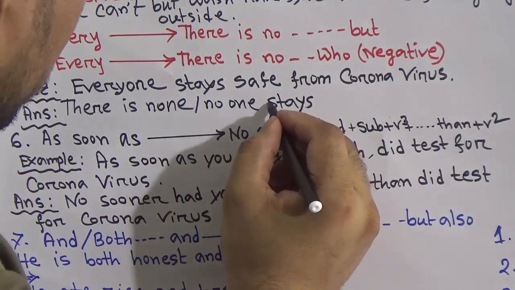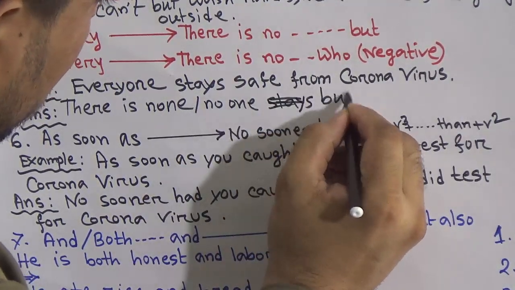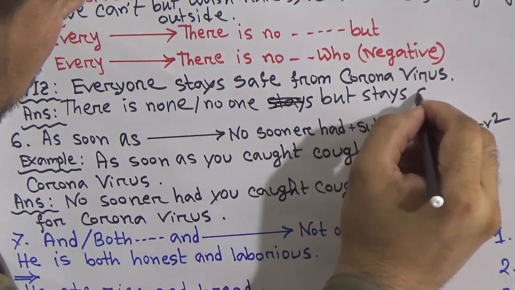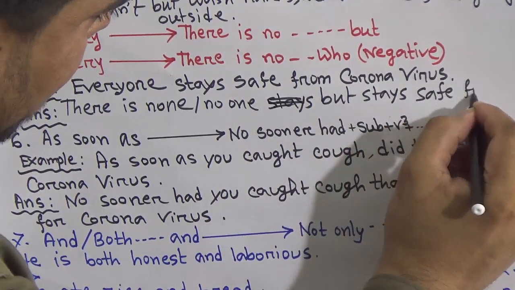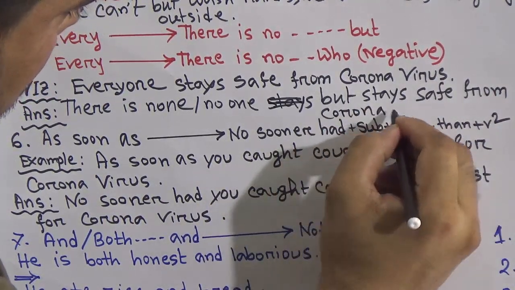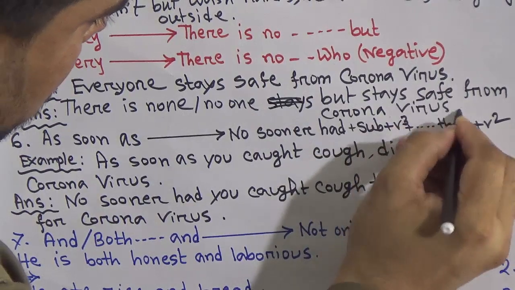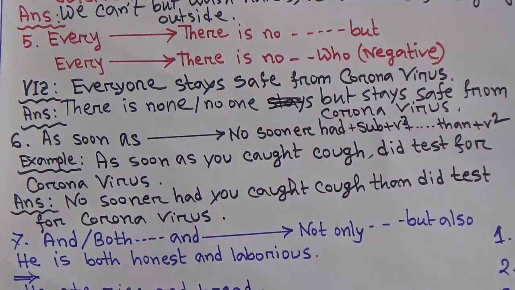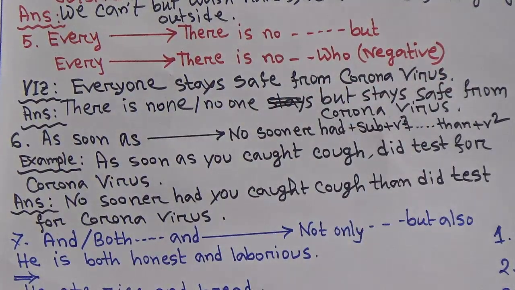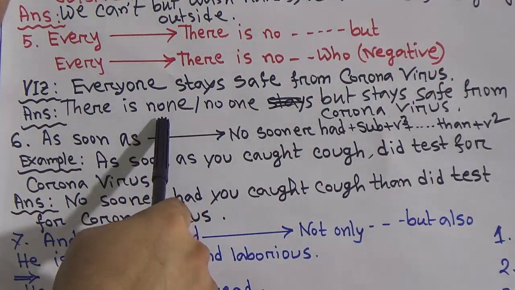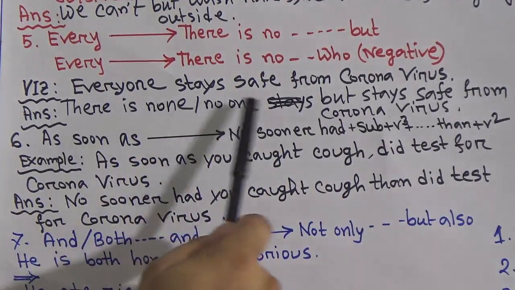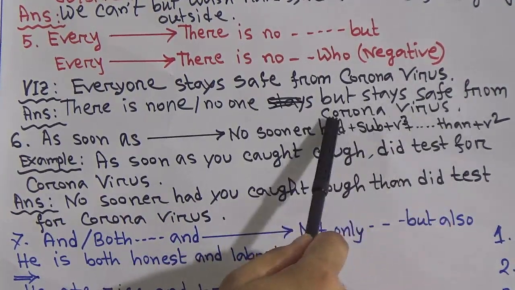There is no one, sorry, it should be but. There is no one but stays, the rest of the part, safe from coronavirus. At the end of the sentence give full stop. Again, everyone stays safe from coronavirus. Here the answer would be there is none or there is no one but stays safe from coronavirus.